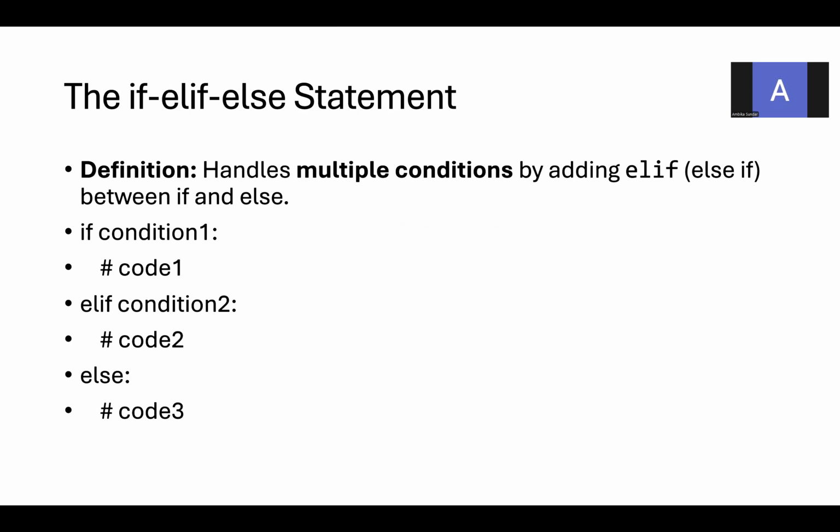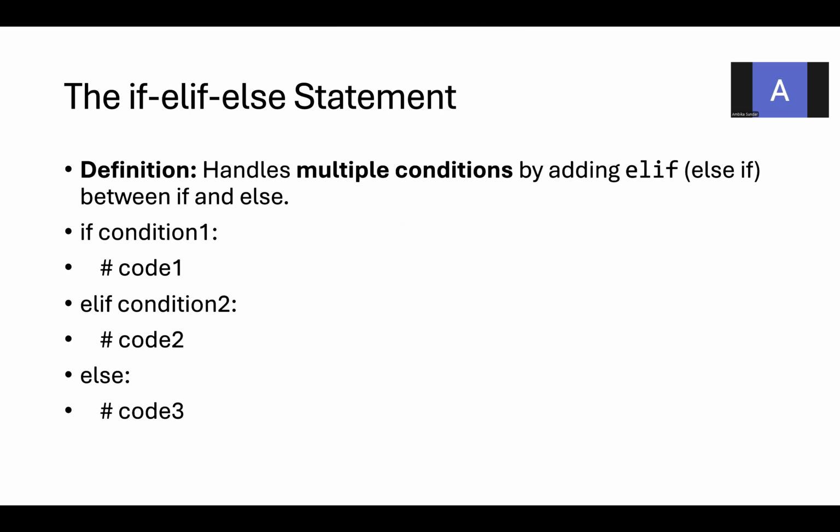So Python handles multiple conditions by having the elif. This is going to have multiple elif conditions: if, elif, else. In the if you are going to have some condition. If it is true, the statements followed by the if will execute. If the if condition fails, it will come to the elif.